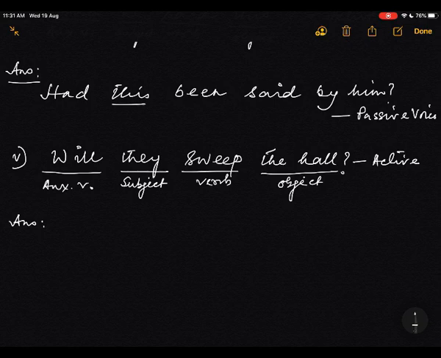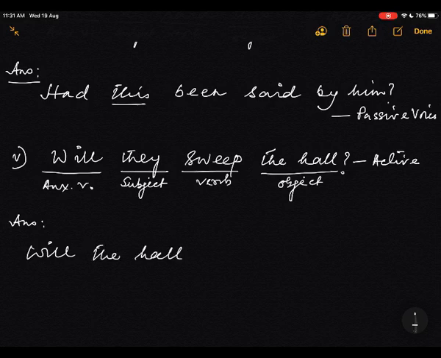What is the answer? Will the hall be. This is future indefinite tense. So you must use be. This is typical of future indefinite tense.